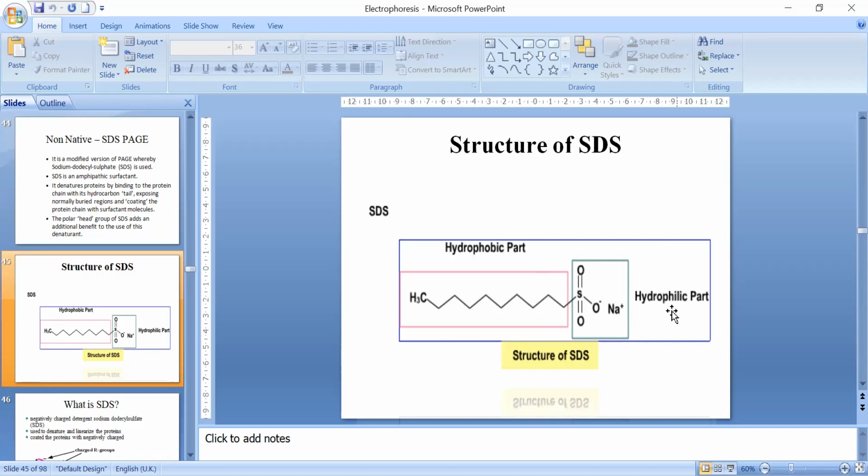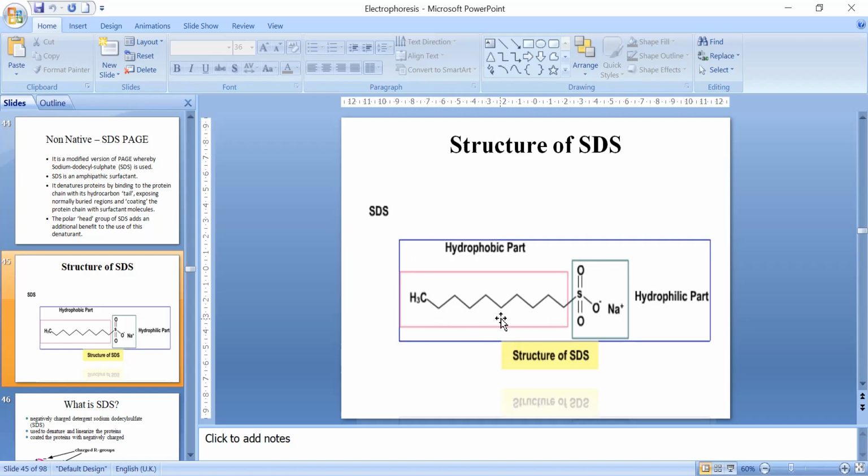Now what happens actually is that the moment you put it in water, this ionic bond breaks. So when this ionic bond breaks, there will be a net charge on this SDS. What will be the net charge? It will be negative, because initially it was not charged: the sulfate oxygen was negatively charged, sodium was positively charged, so the net charge was 0. But the moment you put it in water, because ionic bonds are highly breakable in water, this ionic bond breaks, sodium is released, and ultimately on this dodecyl sulfate we get a negative charge.